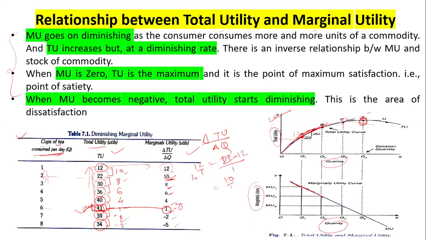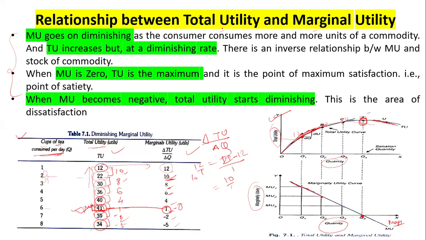It reaches the point of 0. So here the marginal utility is 0. Now after this point, you can see the total utility is going to be decreasing, and the marginal utility is going to be negative.